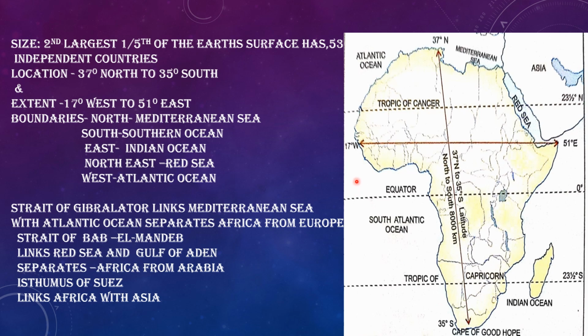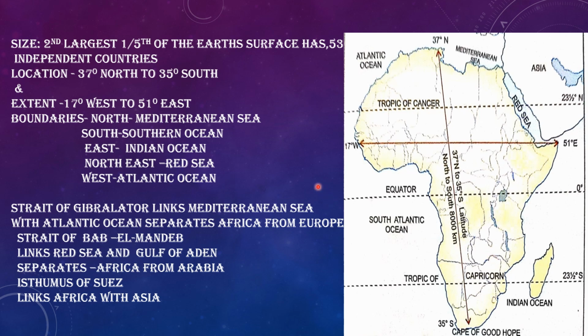The major lines of latitude, that is the equator or 0 degree at the center, then the Tropic of Cancer, that is 23.5 degrees north, and the Tropic of Capricorn, that is 23.5 degrees south latitude. All these three major lines of latitude are passing through this continent, and it is the only continent which is crossed by the three major lines of latitude.